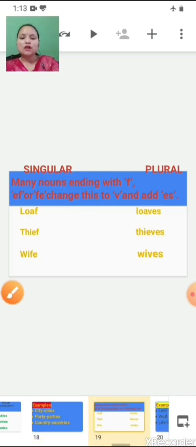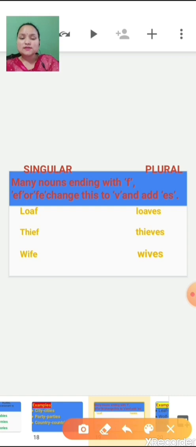Now the next rule: many nouns ending with F, EF or FE, change this to V and add ES. Loaf, it is ending in F, and here we have written LOA, and in place of F we write V and add ES. So from loaf it becomes loaves.